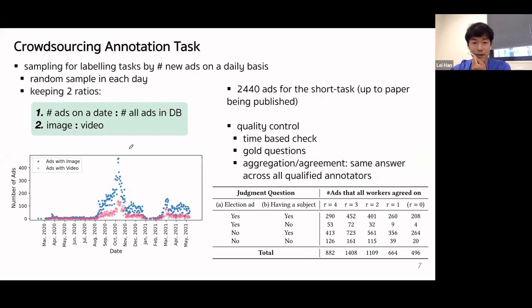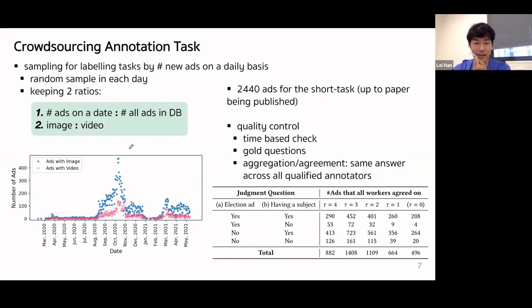To sample from 34,000 ads for our labeling task, we consider that the number of newly posted ads may vary from one day to another. So we sample the ads by the frequency of new ads on a daily basis. Here we can see how many new Australian sponsored ads appeared on Facebook over time.